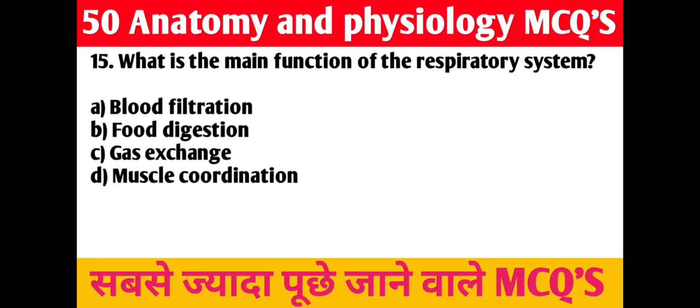15th question. What is the main function of the respiratory system? A. Blood filtration, B. Food digestion, C. Gas exchange, D. Muscle coordination. Right answer is C. Gas exchange.